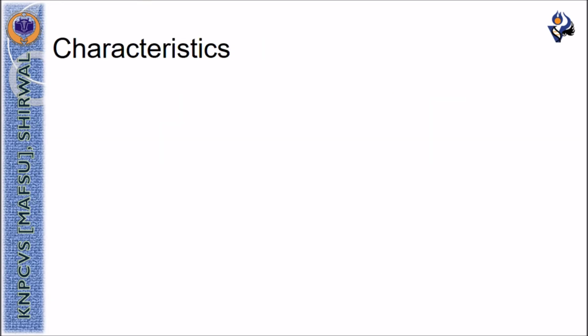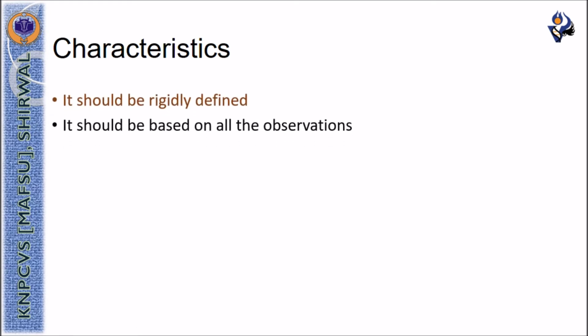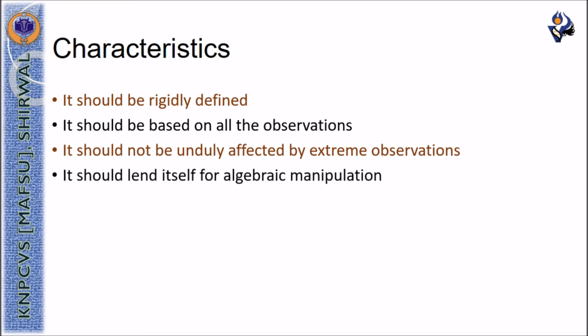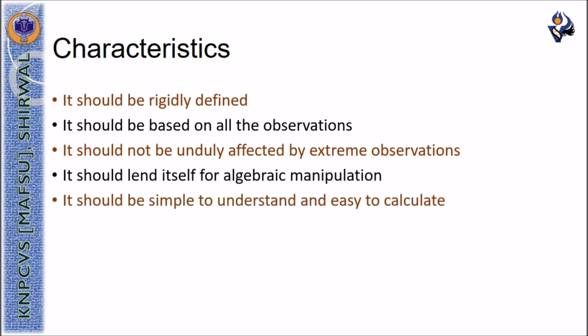The characteristics of a good measure of dispersion are that it should be rigidly defined, it should be based on all the observations, it should not be unduly affected by the extreme observations, it should lend itself to further algebraic manipulations, and it should be simple to understand and easy to calculate.